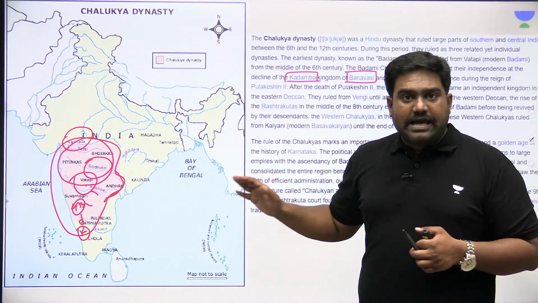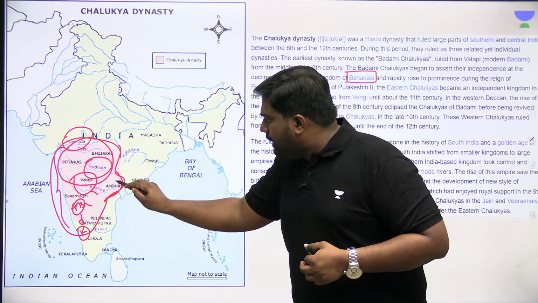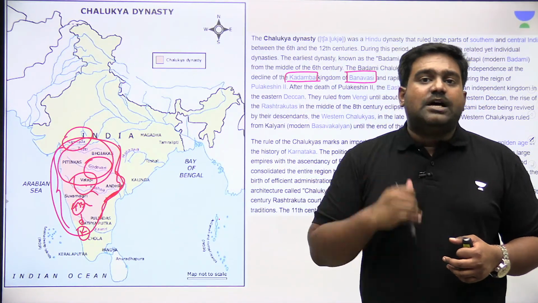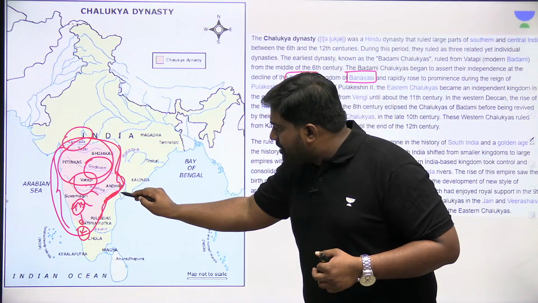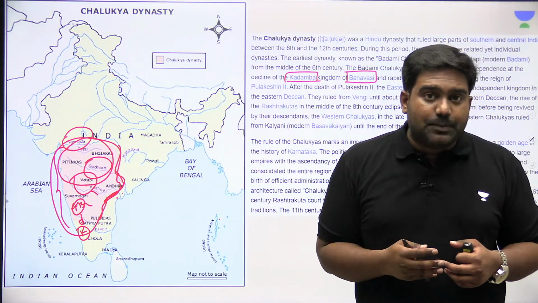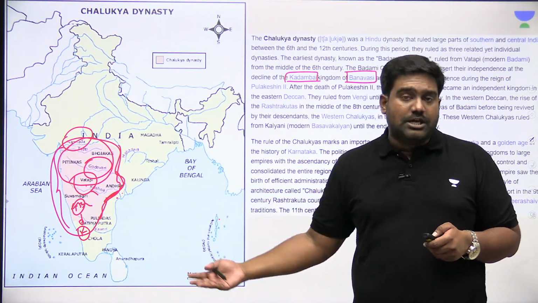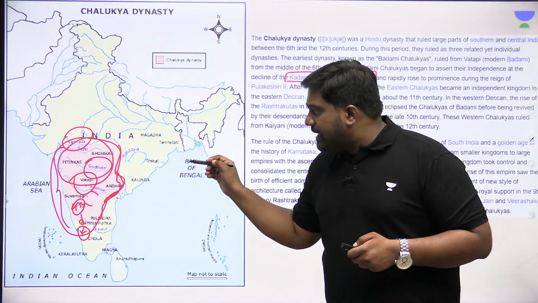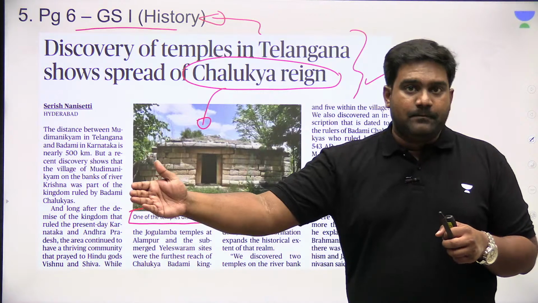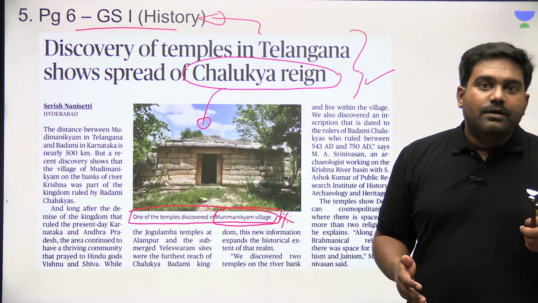In an east-west direction, their influence extended from the west coast till the coastal plains. But now the finding of Badami Chalukya temples on the Krishna river over here, very close to the coastal belt of Andhra Pradesh, it changes our very understanding of the Chalukyan Empire, of the Badami Chalukyas. The place where this new temple has been discovered, it's at least 500 kilometers away from the previously understood boundaries of the Chalukyan Empire. Right?